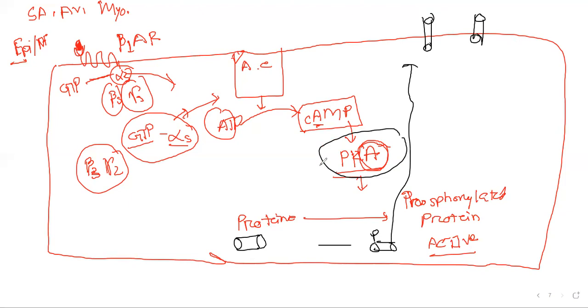So now, in a nutshell, we can say when epinephrine or norepinephrine, in a word, when a ligand binds with the domain of the beta-1 adrenergic receptor, it ultimately gives some pathway, and in the last it activates some protein, and proteins that are transmembrane, like carrier or channel proteins, will be inserted into the cell, and that is the last effect of this beta-1 adrenergic receptor stimulation. So what will be the effect in our heart?